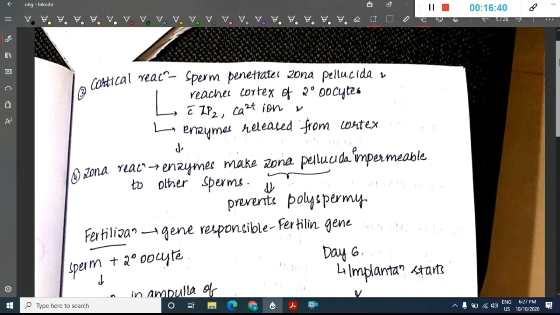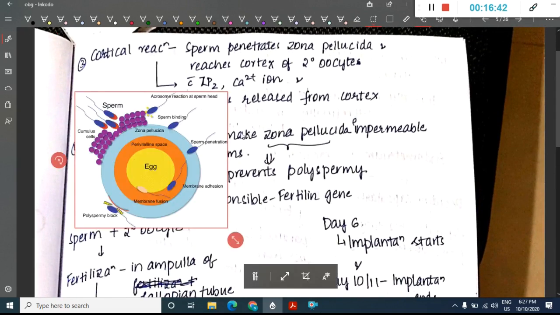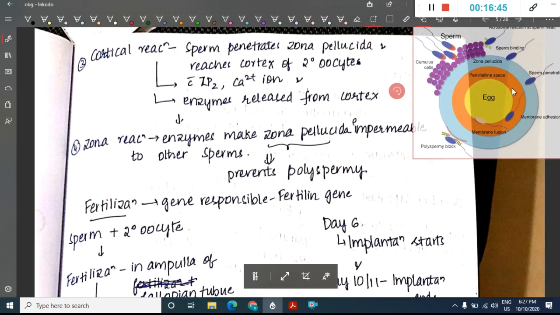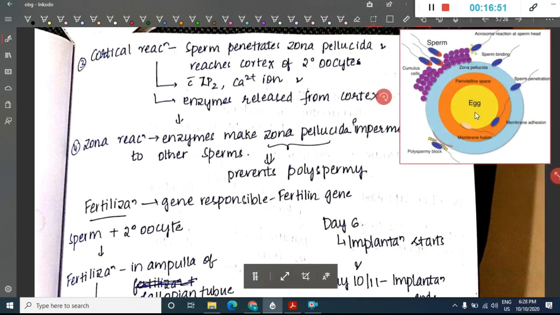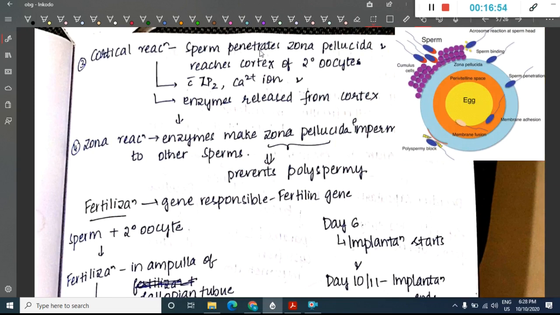Then there is the cortical reaction. The third reaction is the cortical reaction. What happens in cortical reaction? See, this is the zona pellucida. The sperm has bound. Now the sperm penetrates the zona pellucida, and it reaches the cortex of the secondary oocyte.